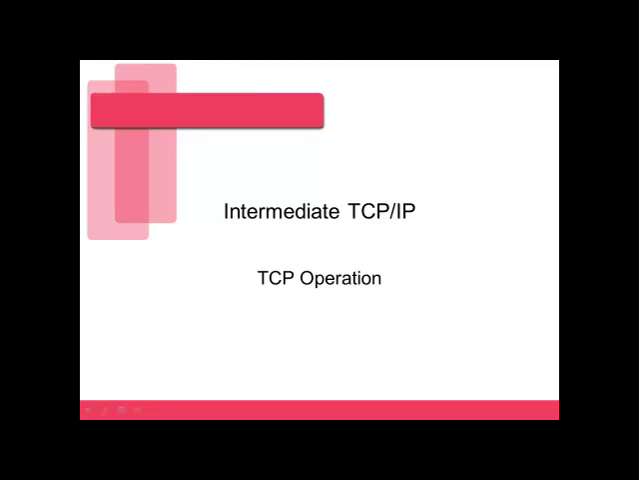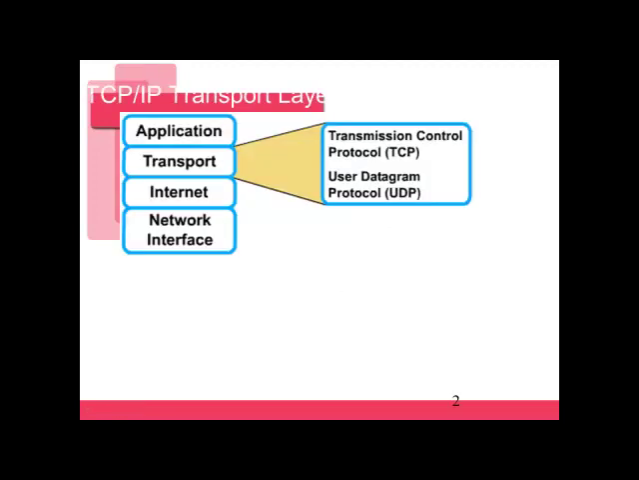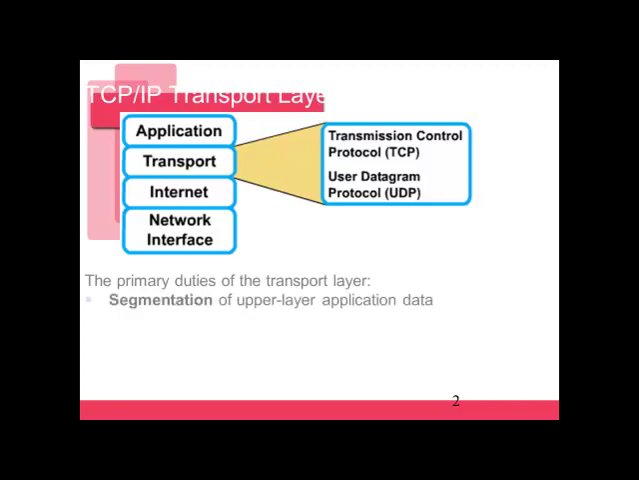This video will cover Chapter 4 of the Cisco curriculum. Chapter 4 is mainly about TCP and UDP, which both operate at the transport layer. TCP is part of TCP/IP, which is needed to communicate on the internet. The primary duties of the transport layer are segmentation. With segmentation, we are taking our message and breaking it up into smaller parts.